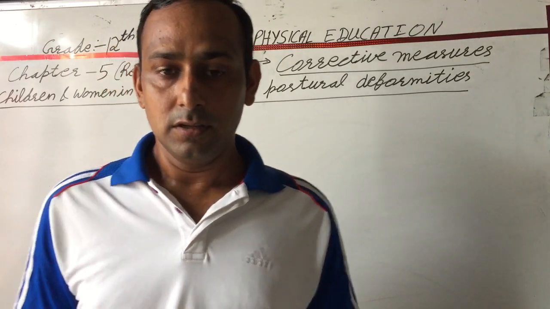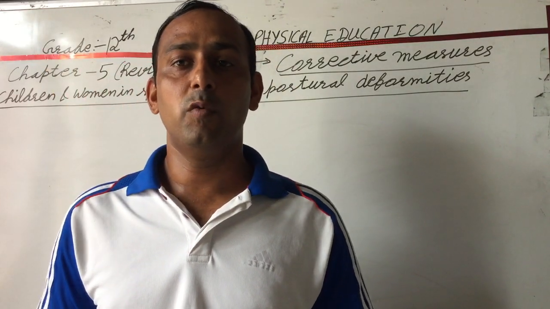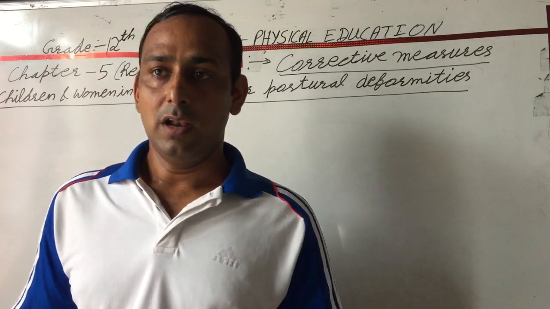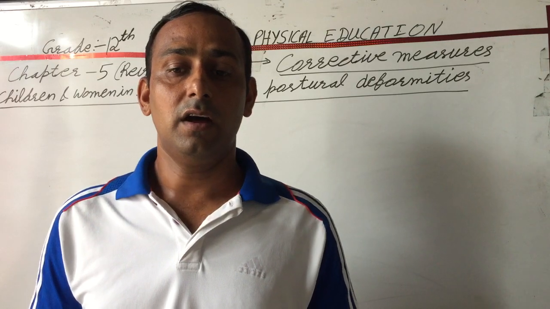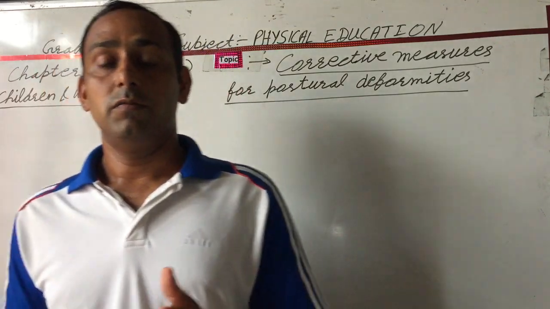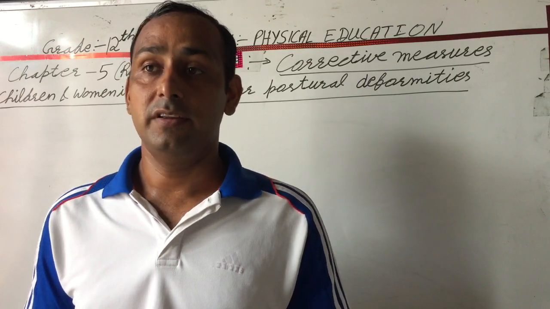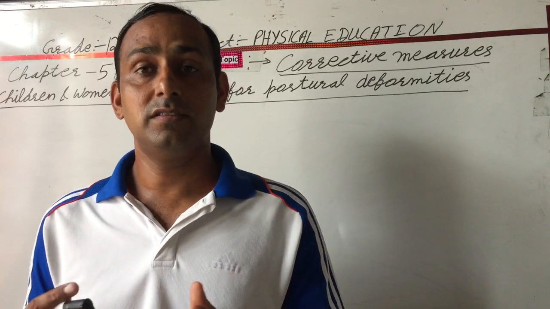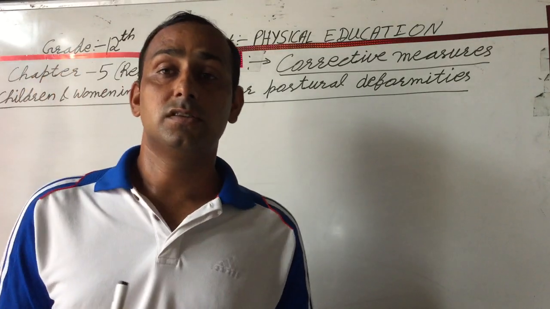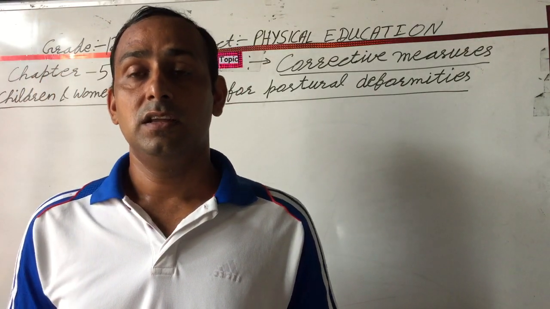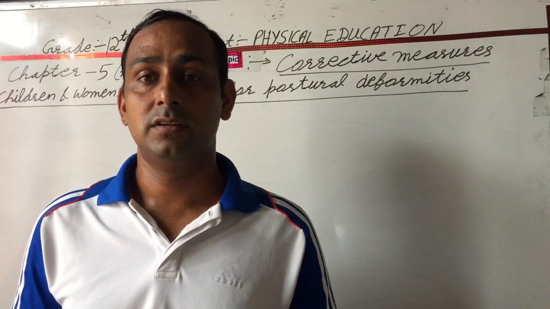Dear students, continue with the 5th chapter revision, children and women in sports. Last day we discussed the deformities in our body. What is deformity and how many deformities are there? The types we discussed are kyphosis, scoliosis, lordosis, bow legs, knock knee, and flat feet.